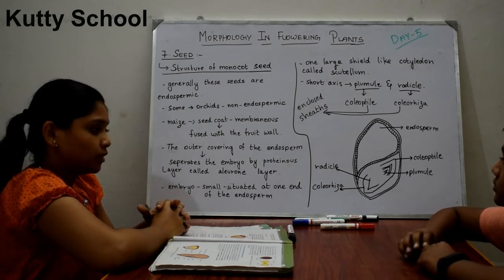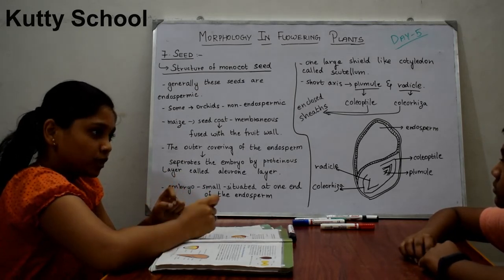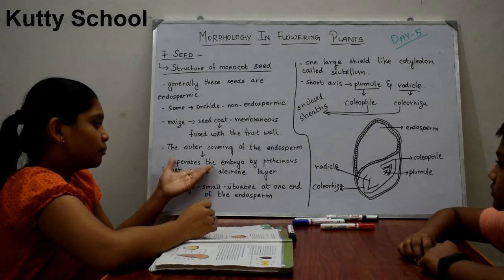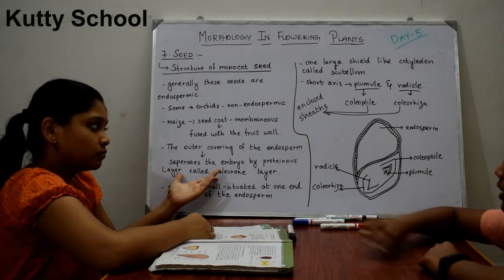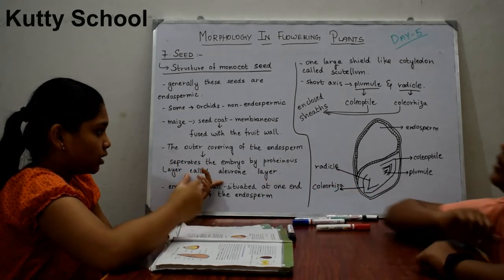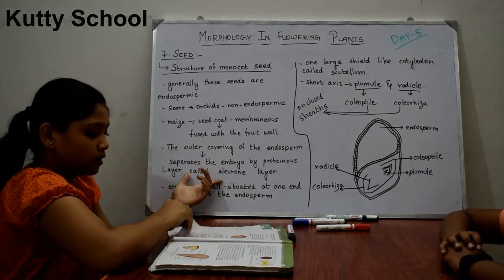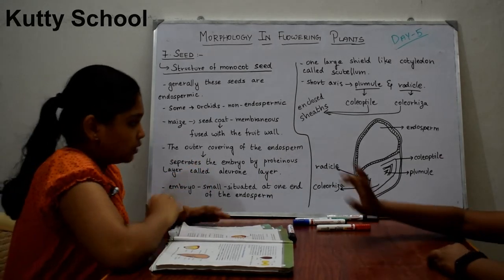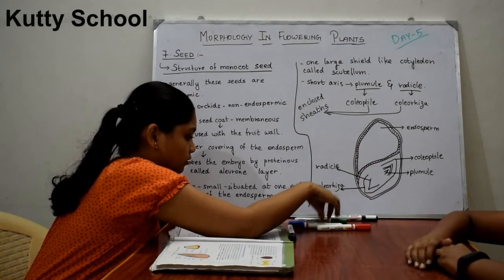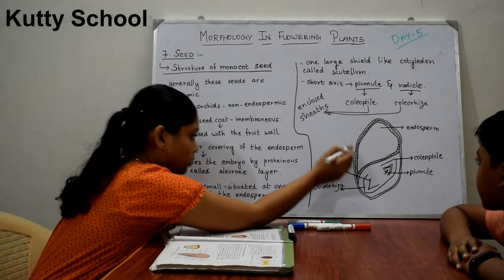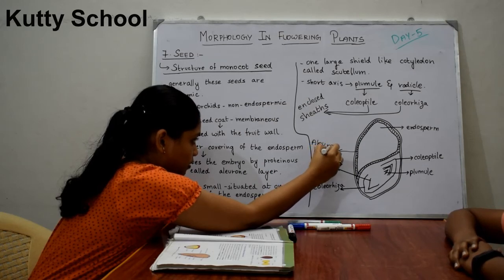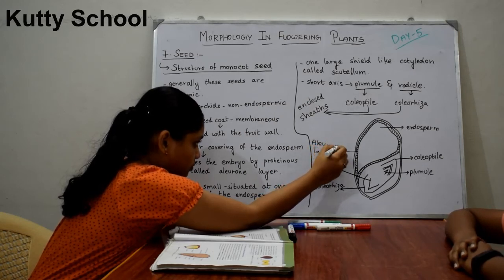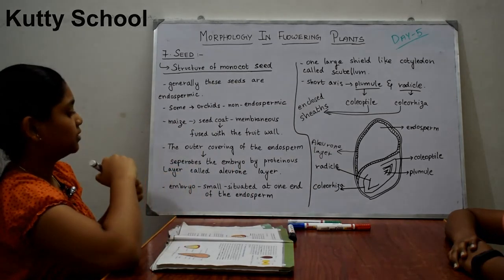The outer covering of the endosperm separates the embryo by a proteinous layer called aleurone layer. Yes, that one is the aleurone layer.